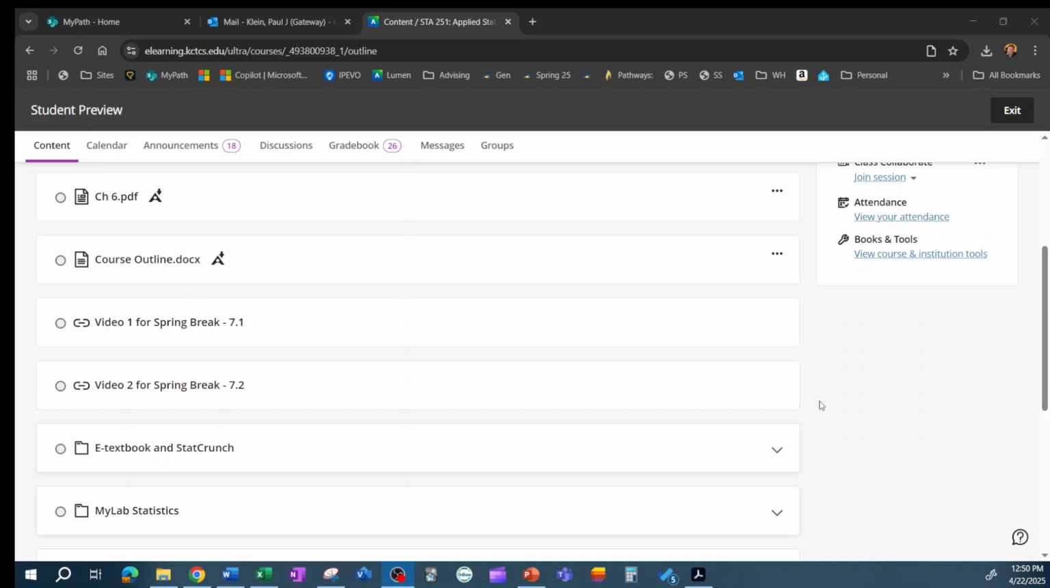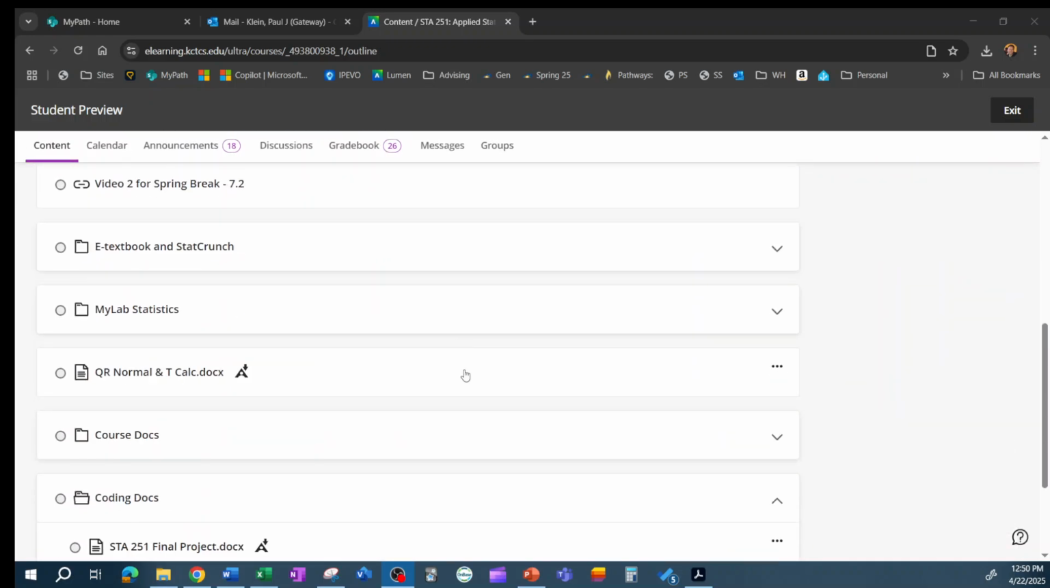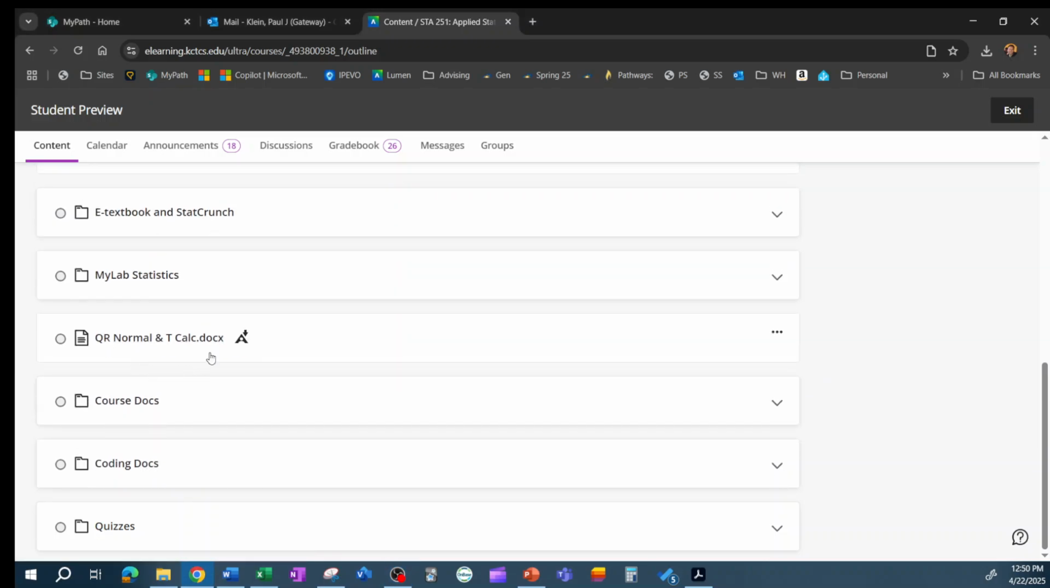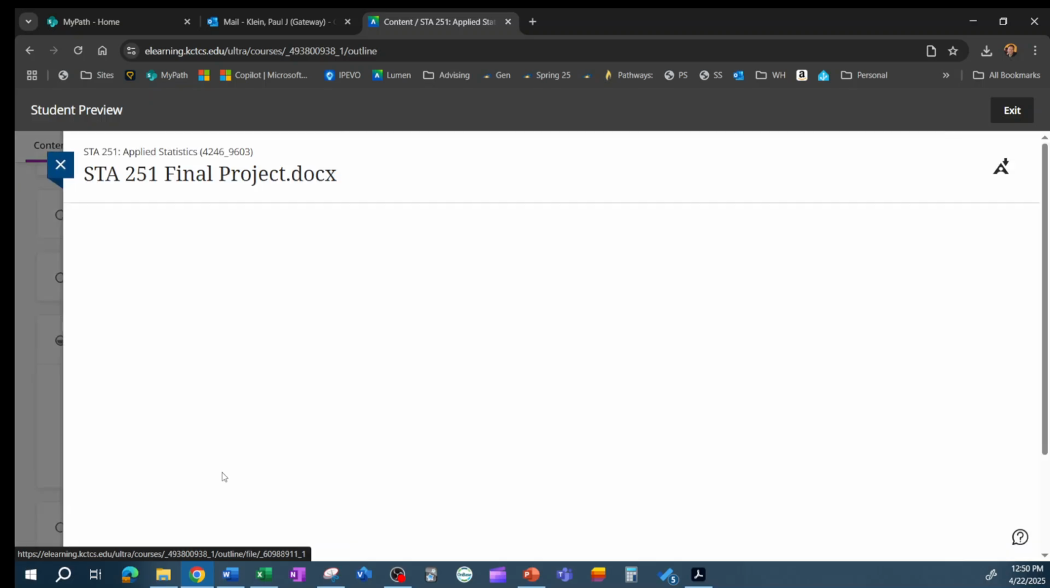Okay, I wanted to get you started on this project we're working on. If you open up your Blackboard, you'll see this folder, Coding Docs. Click on that, and there's 3 files under here. This first one is the project. I'll just open that up here.